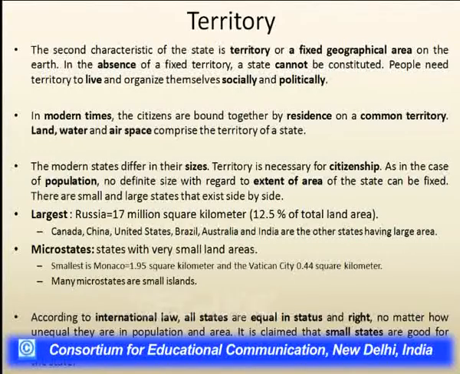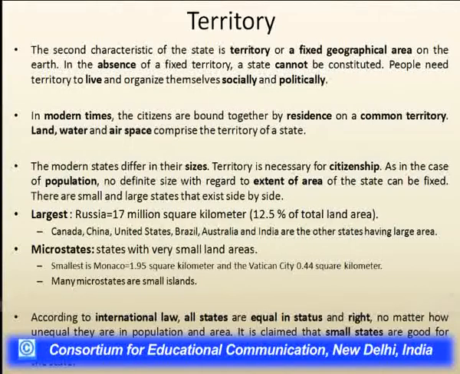If there is no fixed territory, then the state cannot be constituted. So the people need the territory to live in that particular location, because they want to be socially active and politically active in that particular territory.